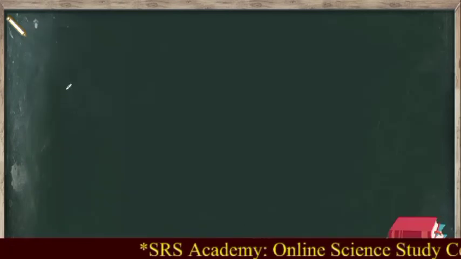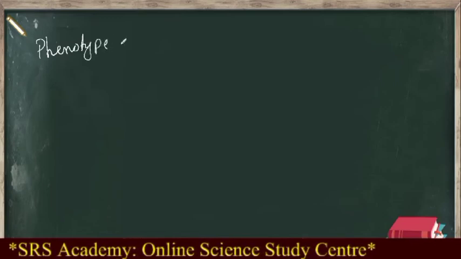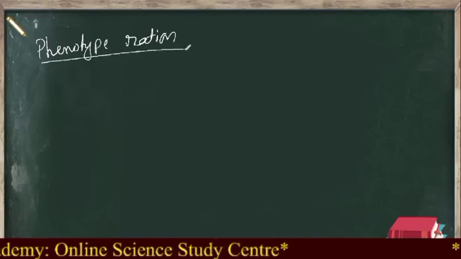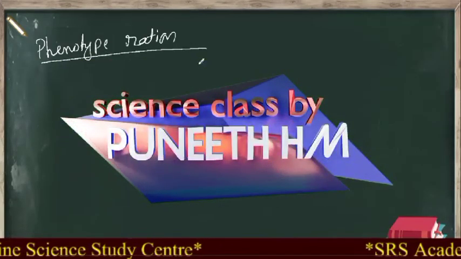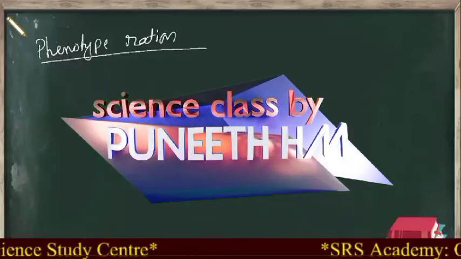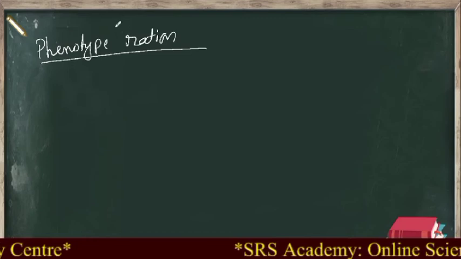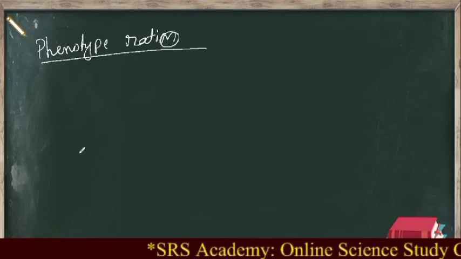So right here we are writing the phenotype ratio. What do you mean by phenotype ratio? Phenotype means the characters which are observable, that means which we can see. We can see the tall nature, we can see the shape of the seed, right? For that reason we call them phenotypes.